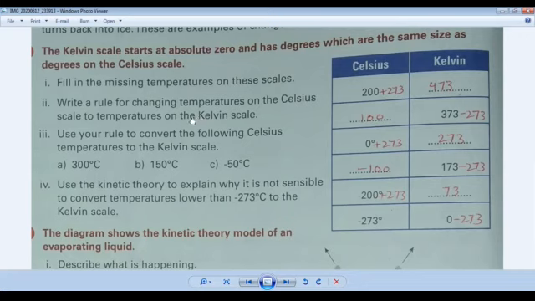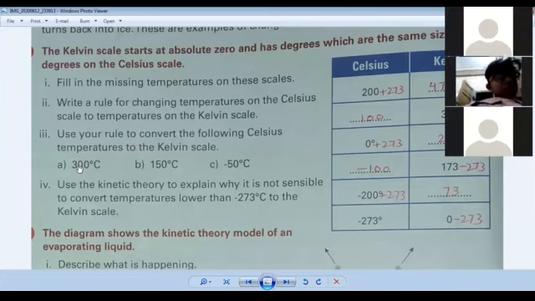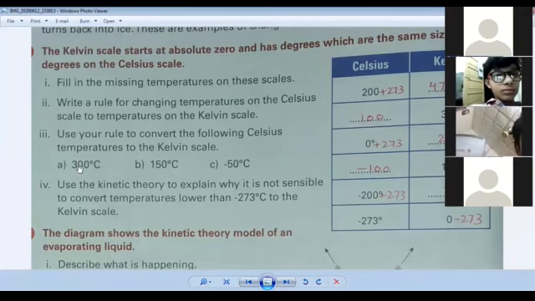Okay. Now question number 3. Use your rule to convert the following Celsius temperature to the Kelvin scale. I have already told you that when we want to convert temperature into Kelvin scale, what will we do? Look at your table. We add 273 degree in it. Okay. So what will be your answer when you add 273 in 300?